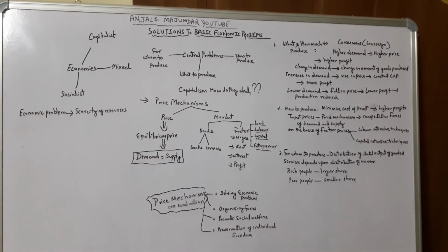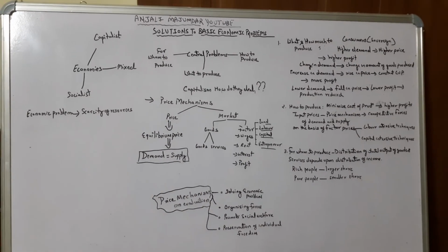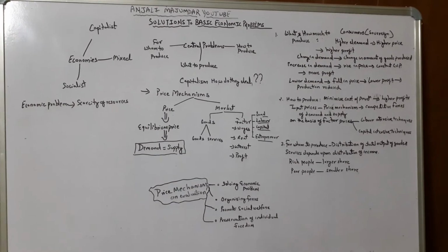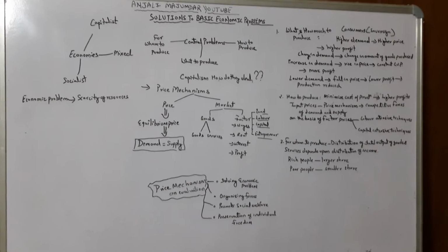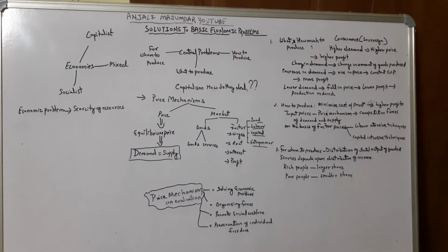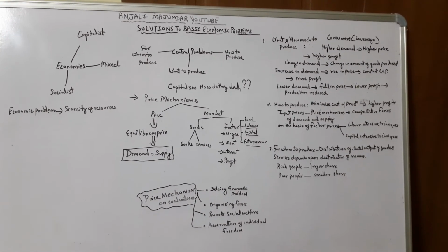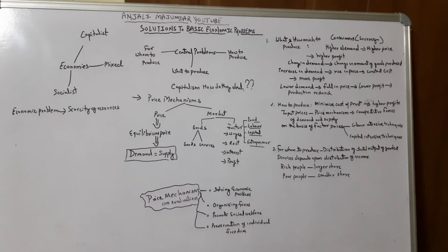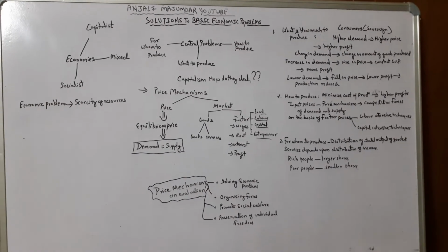So usually it is said in the capitalist economy there is an unequal distribution of income. Rich remains the rich and poor stays the poor. That means for whom to produce is basically decided by contribution: whosoever's contribution is higher in the production of goods, in the production of output, will get the higher share in national product, and whosoever has lower contribution in the production of goods will get the smaller share.